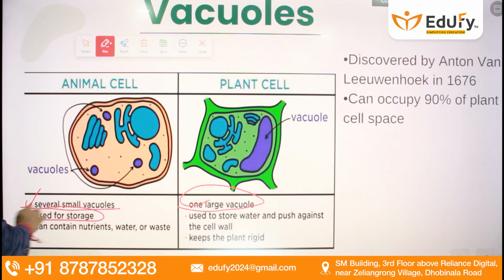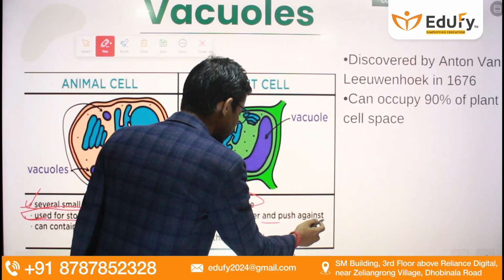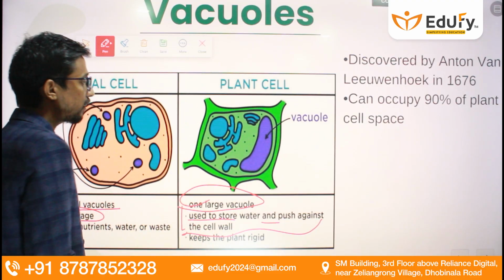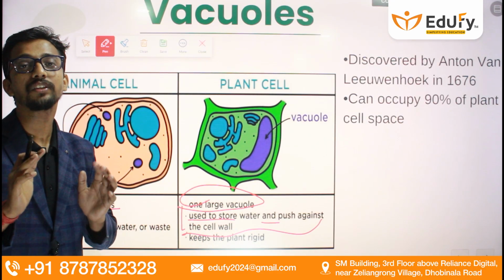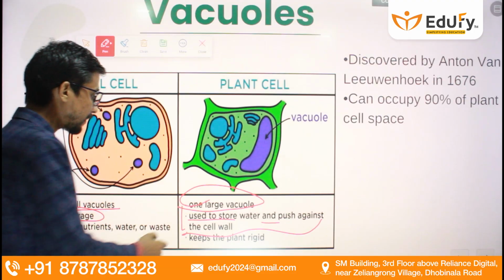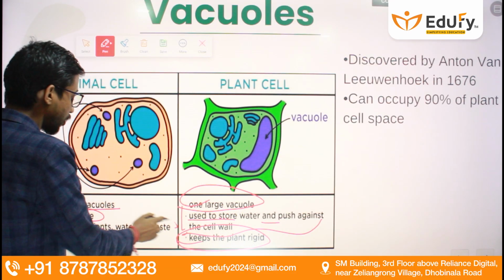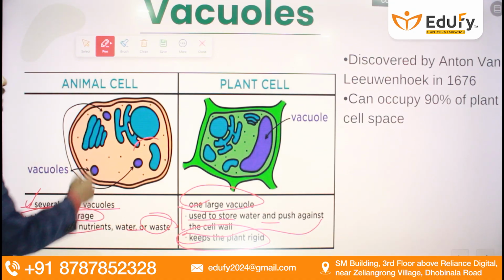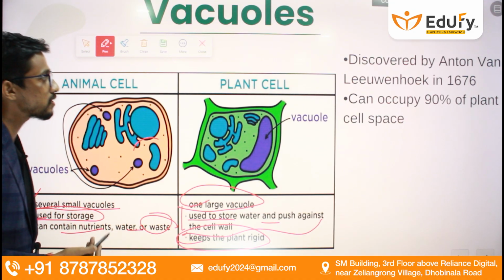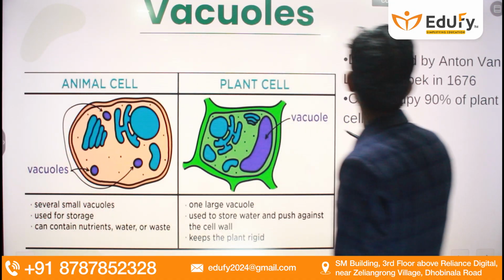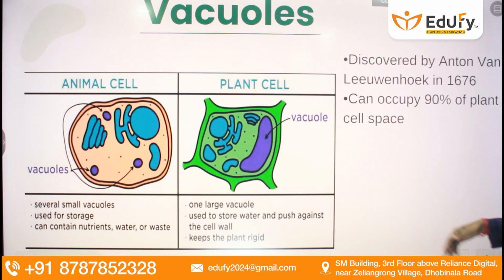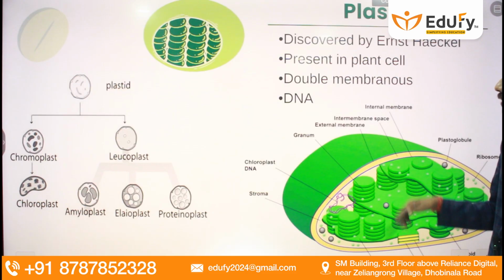They are used for food storage in the case of animals, but in plants they are used for storage of water and push against the cell wall. That gives rigidity to the cell and keeps the plant rigid, and they can contain nutrients, water, or waste also. Sometimes animal cell vacuoles contain waste also. Discovered by Anton van Leeuwenhoek in 1676, they can occupy 90% of the plant cell space.